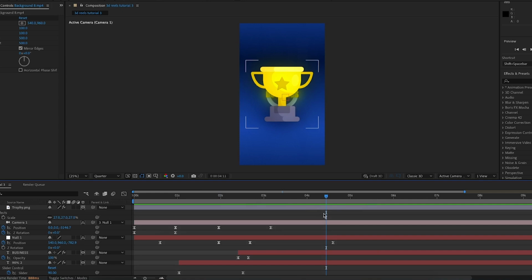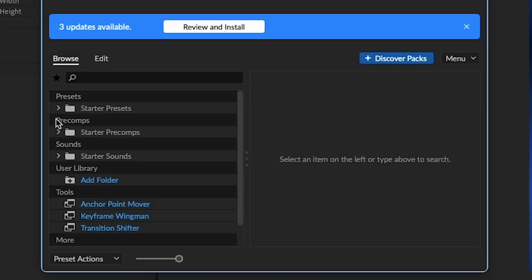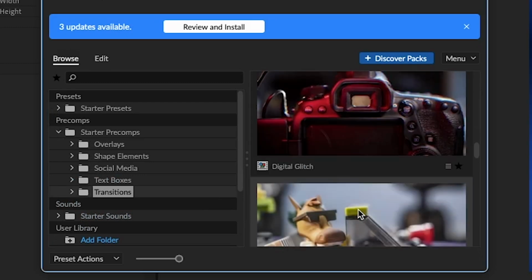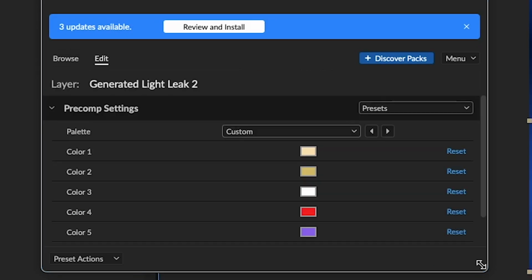Now I want a transition to split this section up from the next section, and I'm going to use Animation Composer 3 for this. You can find a free light leak overlay if you don't want to use Animation Composer 3, or you don't even need a transition if you don't want it. But I'm going to open up Animation Composer 3. I'm going to go to Starter Precomps, Transitions, and I'm going to add the Generated Light Leak 2 effect here.